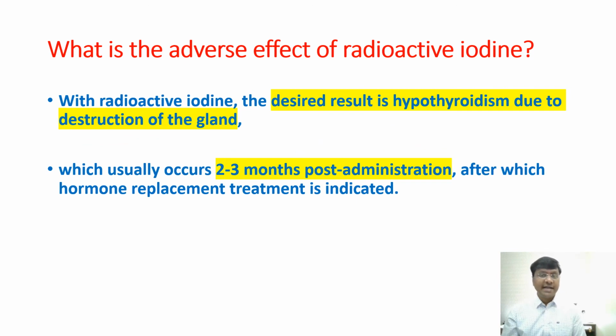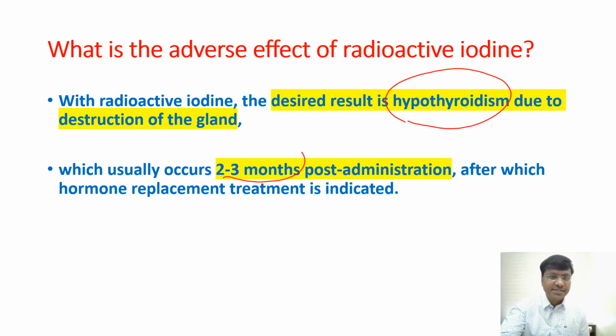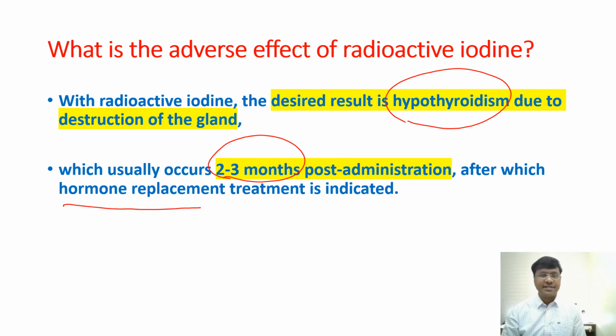What are the adverse effects of radioactive iodine? Let me tell you, radioactive iodine will cause destruction of the thyroid gland and the individual will land up in permanent hypothyroidism. But this will happen about 2 to 3 months after administration of radioactive iodine. So you need to monitor the thyroid hormone levels after 2 to 3 months, and if there is hypothyroidism you need to start hormonal replacement therapy.